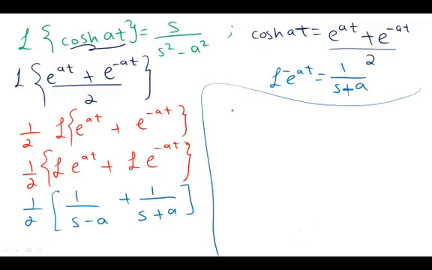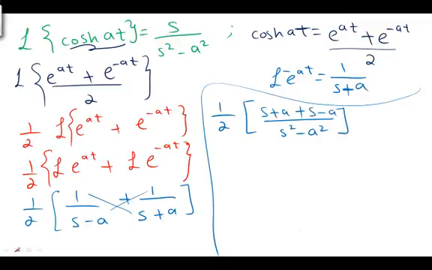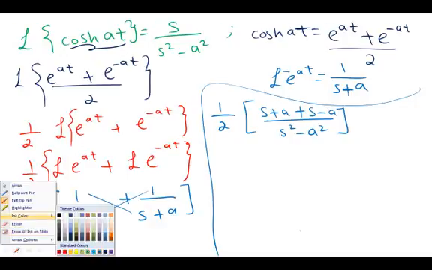Now I can make this one more simpler. It will be 1 over 2, and I'm going to make LCD here, which is the difference between two squares. It will be s squared minus a squared, here s plus a plus s minus a. Good. So I can make it more simpler here.